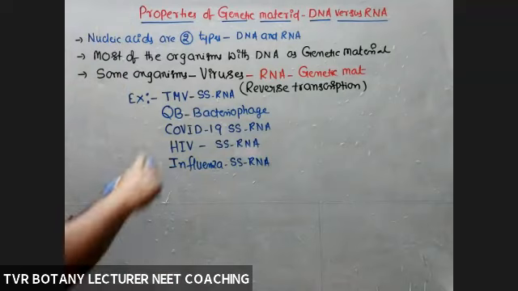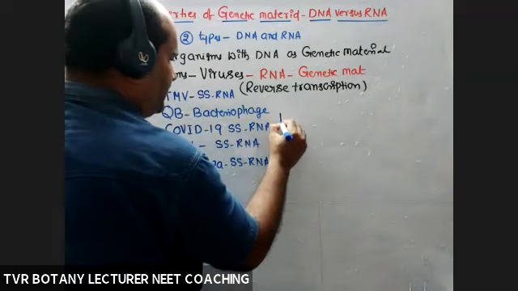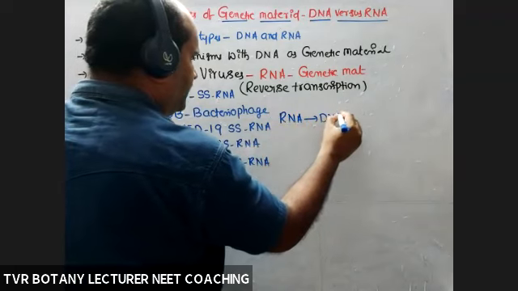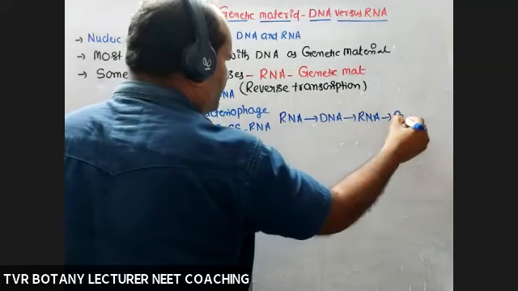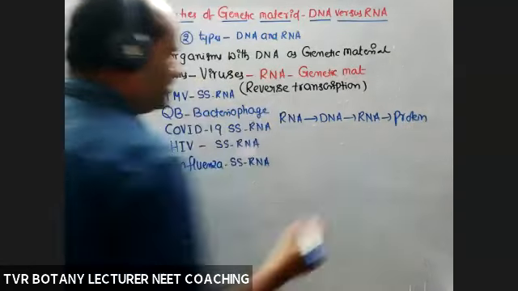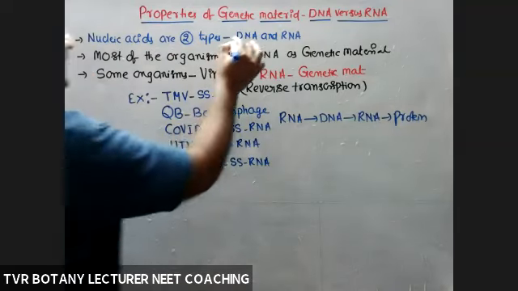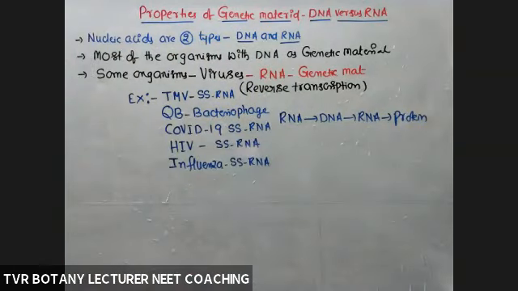Okay, so in all these viruses, the flow of genetic information is RNA to DNA, DNA to RNA, and protein. This is the reverse transcription flow of genetic information. So both are acting as genetic materials. Most of the organisms with DNA and some are with the RNA molecule.